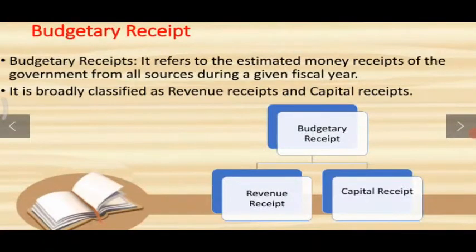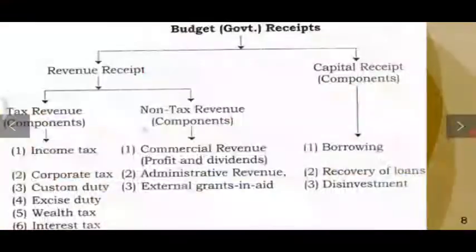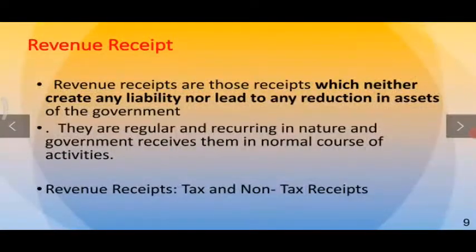Now what comes under the budget receipts? Budget receipts refers to the estimated money receipts of the government from all sources during a given fiscal year, and it is broadly classified as revenue receipts and capital receipts. So here is the budget receipts flow chart divided into two components, revenue receipts and capital receipts. And revenue receipts further include tax revenue and non-tax revenue. So let us understand these all in detail.